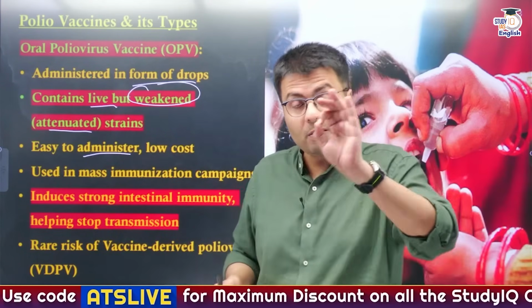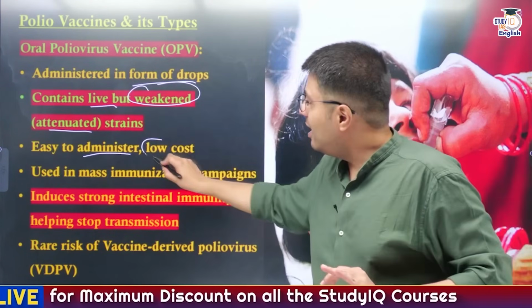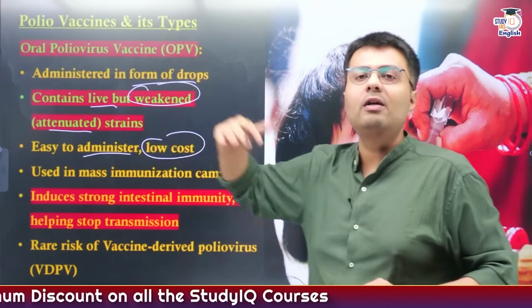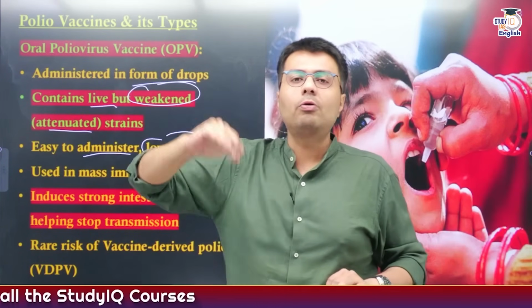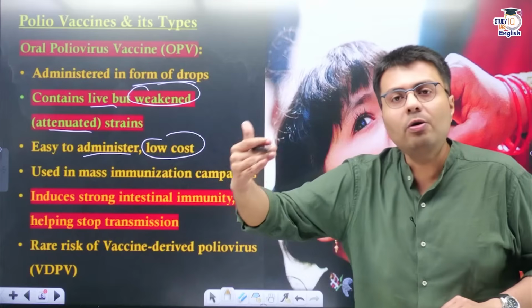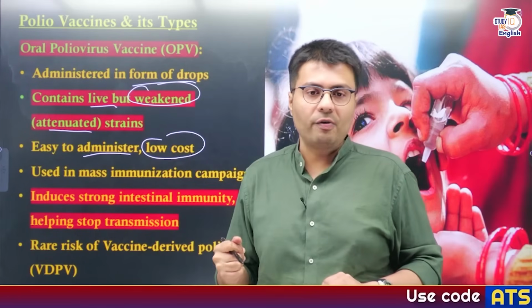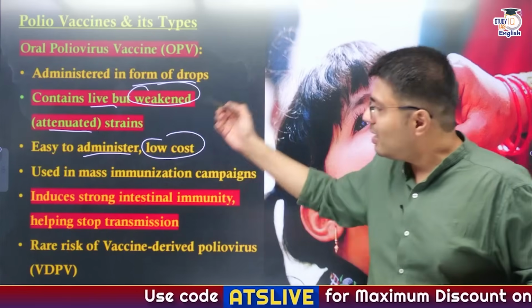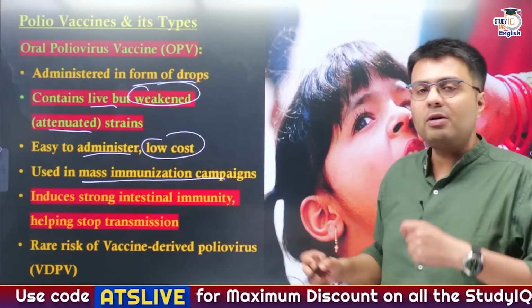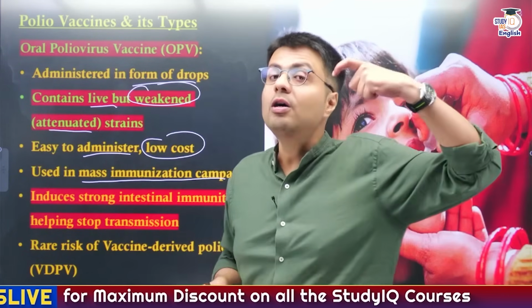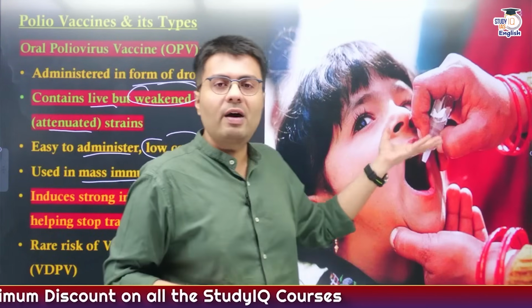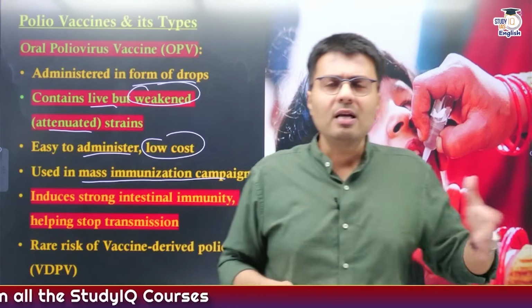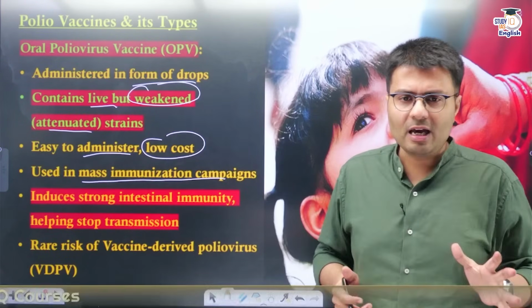Another benefit about these vaccines is that it is very low cost to manufacture and deliver, and it also incurs lower cost for the healthcare departments to train their workers to give these kinds of vaccines. Now, because of its ease to administer and low cost, it has been chosen in mass immunization campaigns, and that is why you may have heard so much about these vaccines being administered, and why the government started a campaign known as Do Boond Zindagi Ke, right?